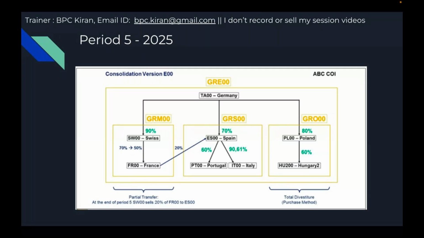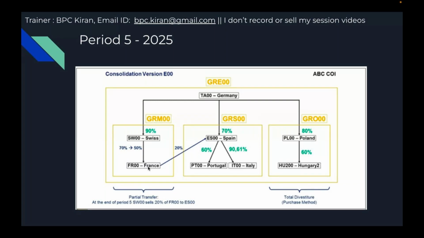Now Switzerland decided to sell 20% of that share to Spain. Of the 70% investment in France, they want to decrease 20% and transfer that to Spain. That's what is called partial transfer. So Switzerland is the selling unit, Spain is the buyer unit, and France is the investor unit.